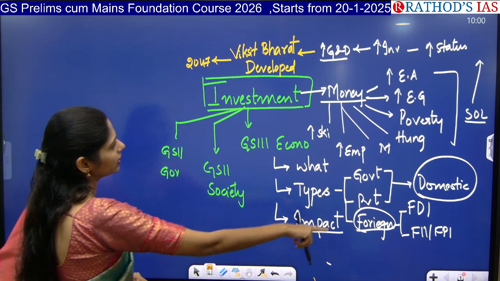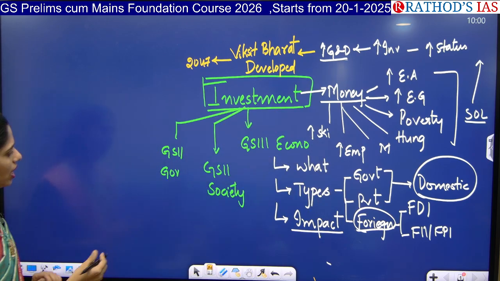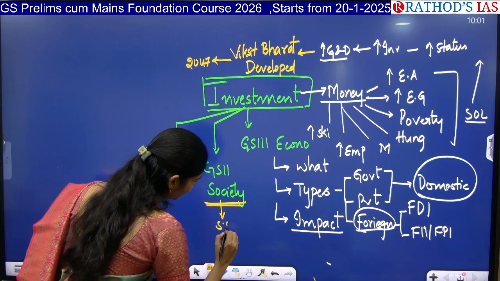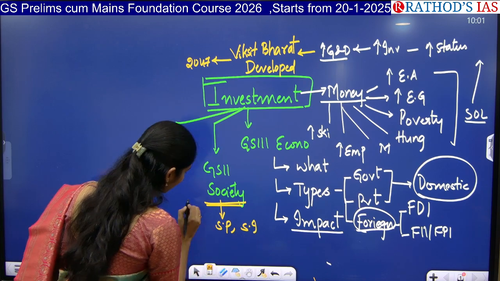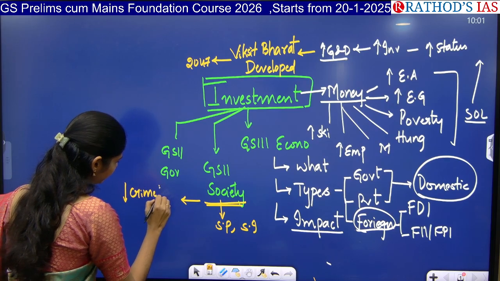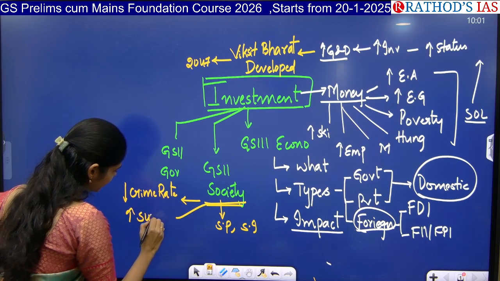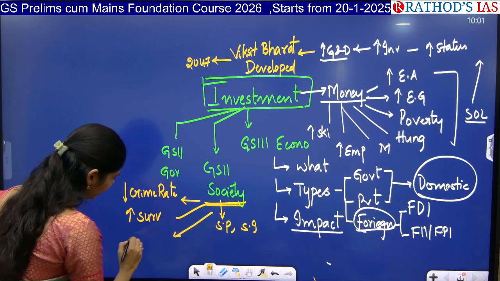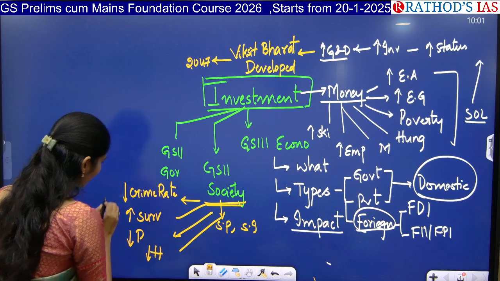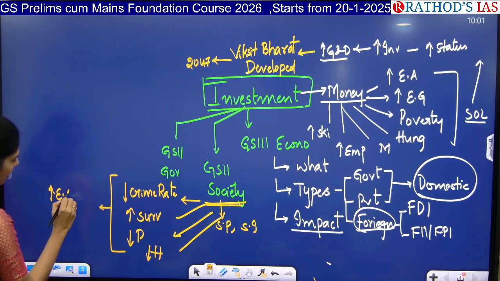So these are all the things that you can connect from the economy point of view. But from the society point of view, to address our societal problems and issues, for example to decrease the crime rate, to increase surveillance systems in our country, and to decrease poverty and hunger, for all these things we need to improve economic activities.